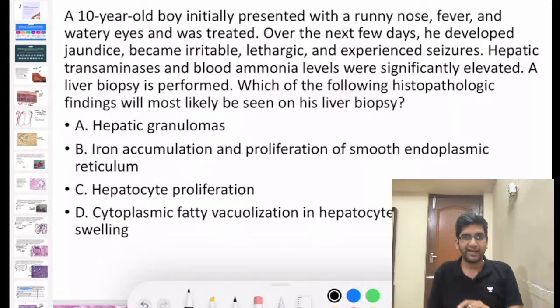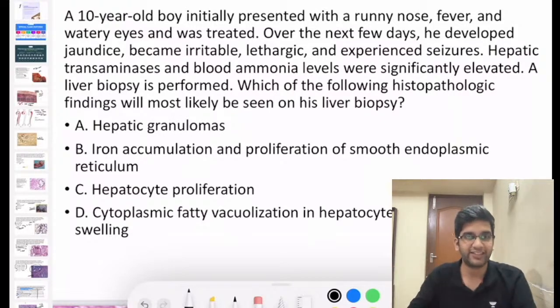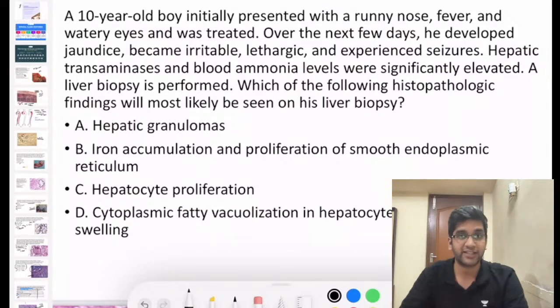Fine. I'll rephrase the question a little bit. A 10-year-old boy came with a history of fever and was treated with aspirin. What diagnosis comes to your mind? A 10-year-old boy treated with aspirin. What diagnosis comes to your mind? A 10-year-old boy with aspirin treatment and then liver enzymes get elevated. Anything strike you? Can this be Reye's syndrome? It could be Reye's syndrome, right?